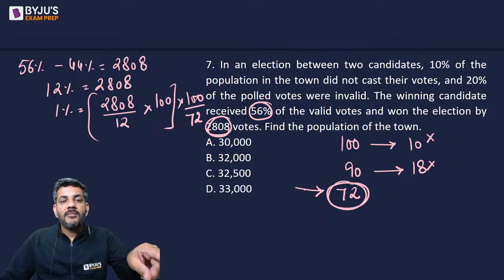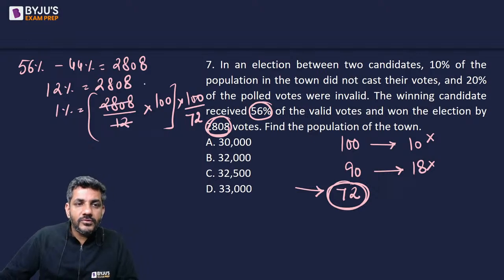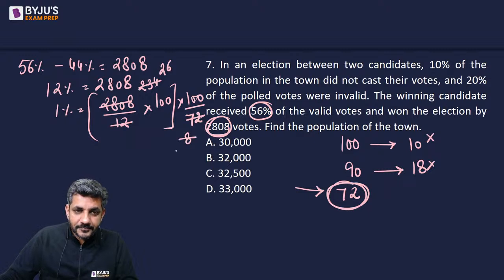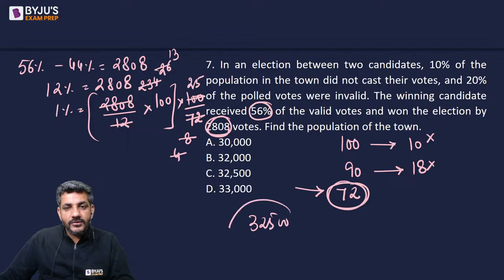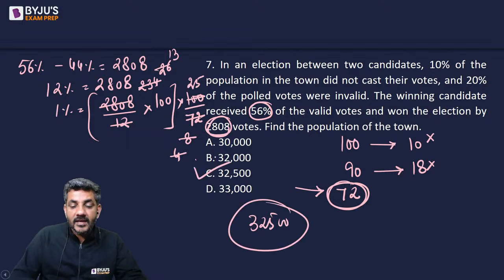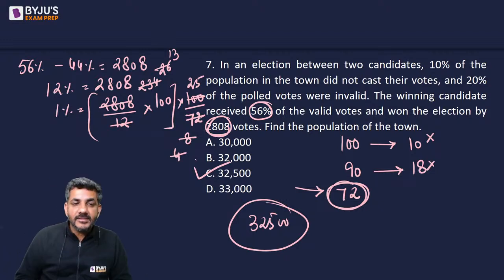तो अगर 72 इसके बराबर है तो ये किसके बराबर होगा? That's what we have to calculate. चलिए करते हैं. 12 2s are 24, then 12 3s are 36, 12 4s are 48, 9 8s are 72, 9 2s are 18, 9 6s are 54. फिर आ जाएगा आपके पास 2 4s are 8, 2 13s are 26, and 4 से ये 25 पे कैंसल आउट हो रहा है. 13 into 25 into 100. 13 into 25 is 325 into 100 is 32500. So the population of the town must have been 32500, which is given in option C. So C is the right answer for this question.